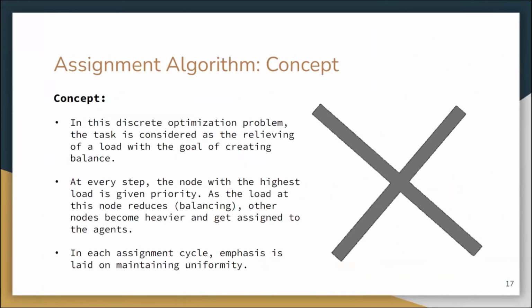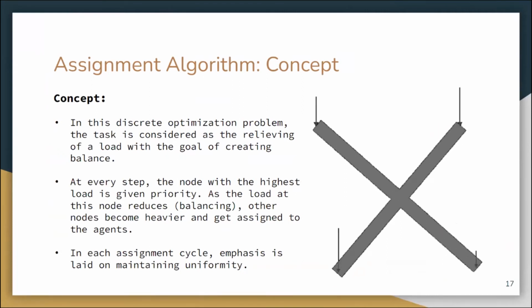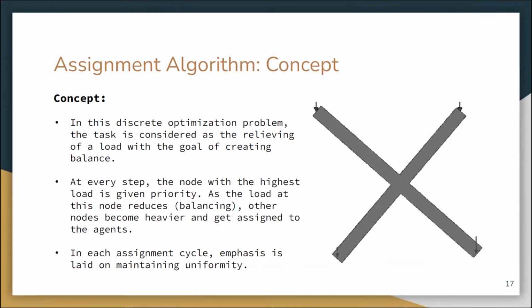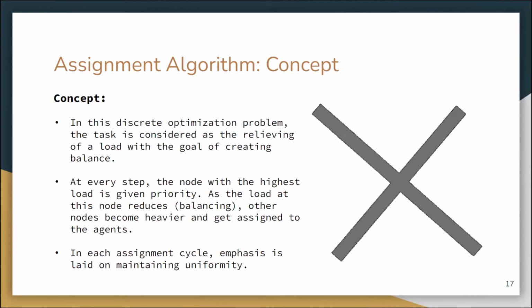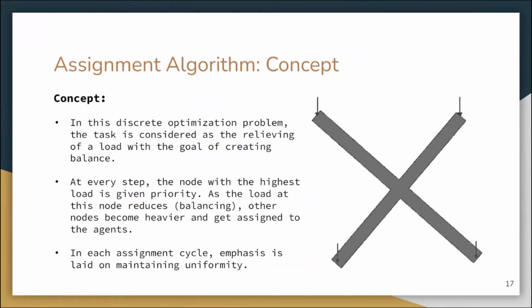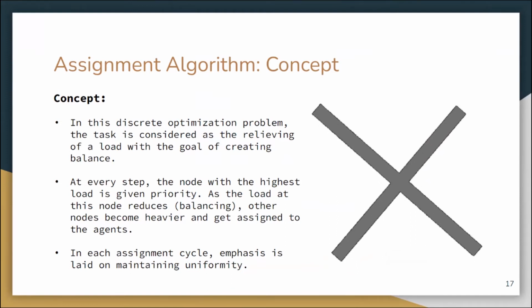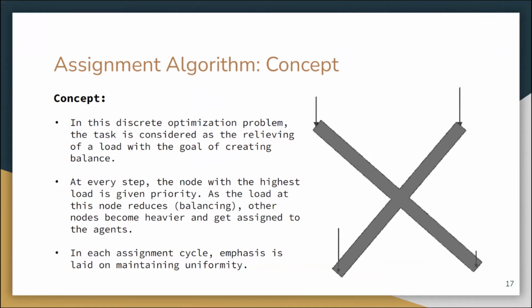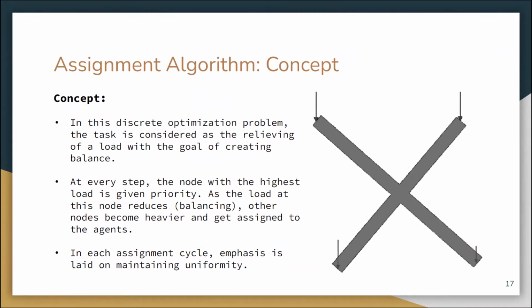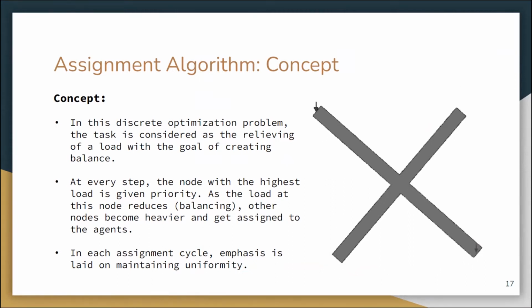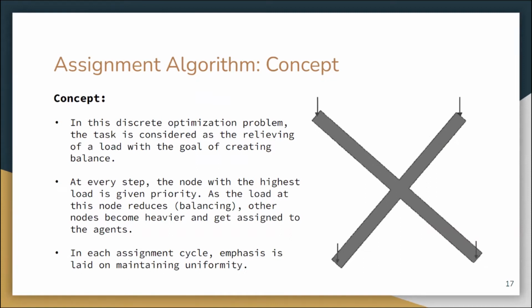The concept of the assignment algorithm is that we define a load for each of the sources. This load is calculated by multiplying the distance of that source by the number of times that source needs to be reached. So for example, if a source has 16 packages and a drone can fetch 4 packages at a time, it needs to be traversed 4 times to fetch all the packages from that source. So the load at that source will be 4 times its distance from the destination.